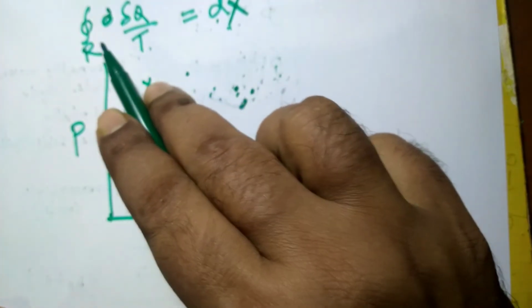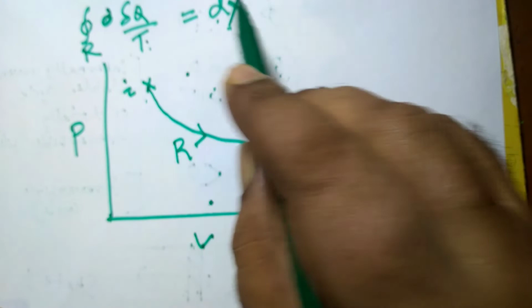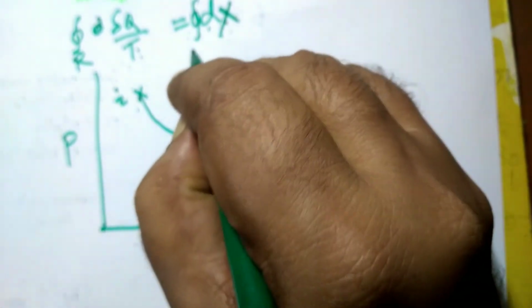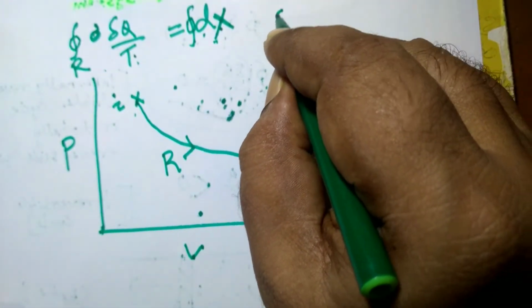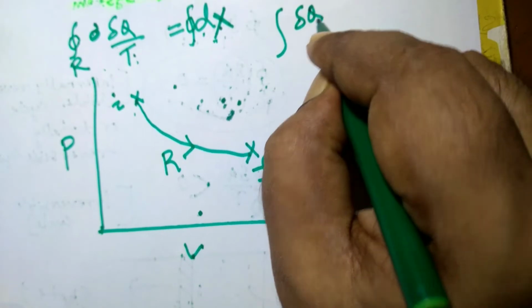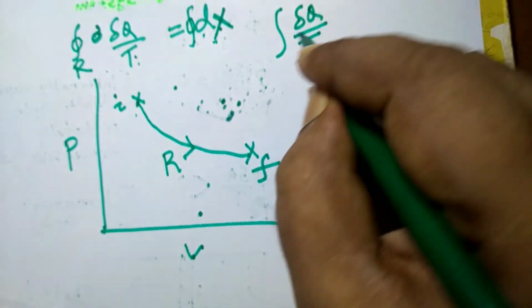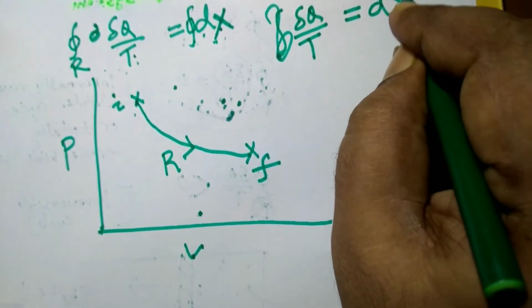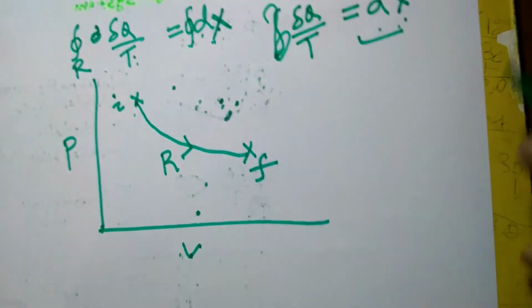The cyclic integral of del q by T is the cyclic integral of dx, and this is valid only for a reversible cycle. That means del q by T is definitely equal to dx, a differential of a property.